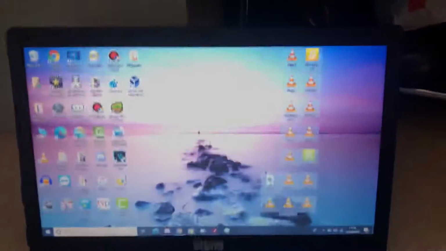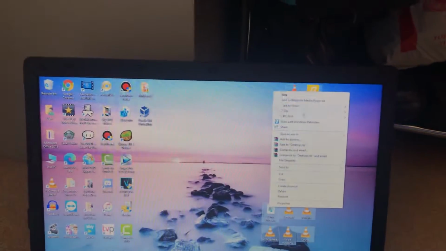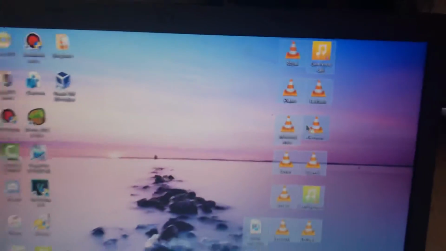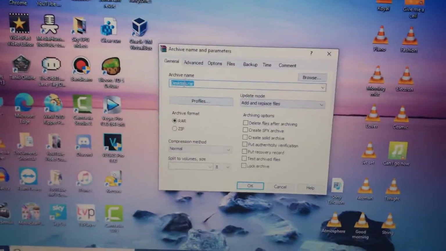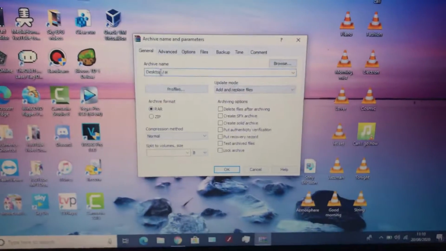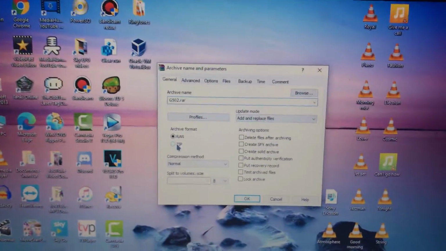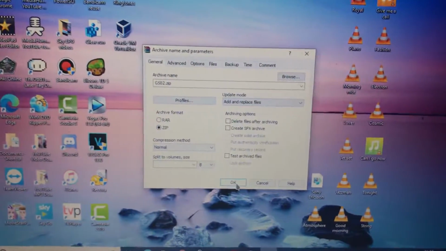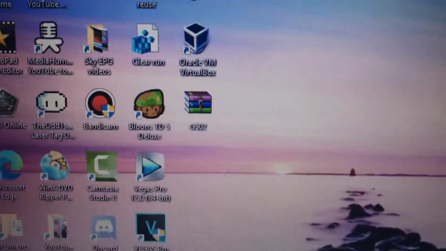Then what you do with all these ringtones is right click, make sure you right click all of them, then click add to archive. You need to use WinRAR for this, and so call it whatever you want. I'm just going to call it G502, and archive format I'm just going to go with zip because it's more supported than RAR. And there you go, there's the download.